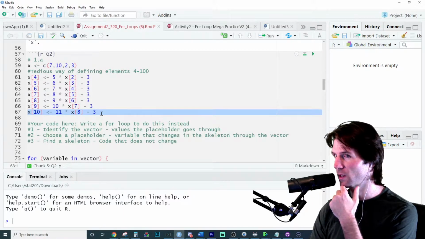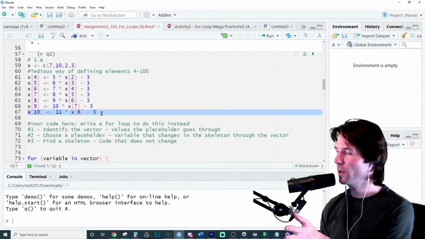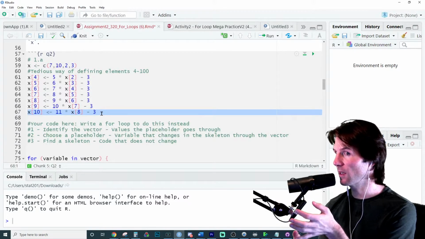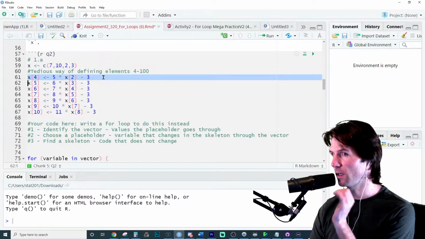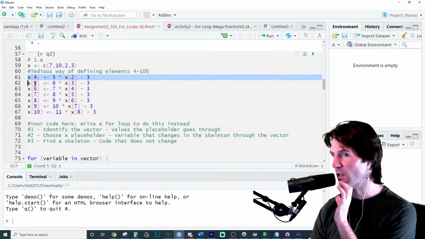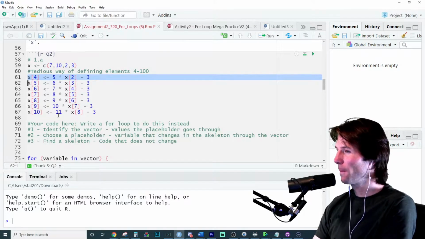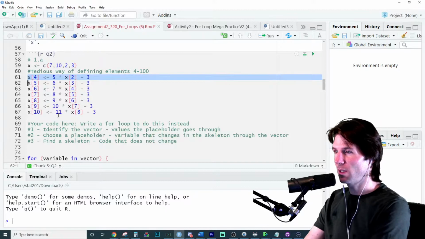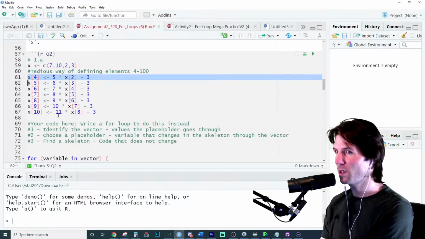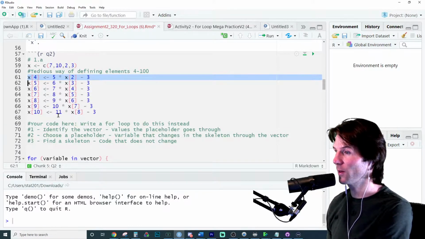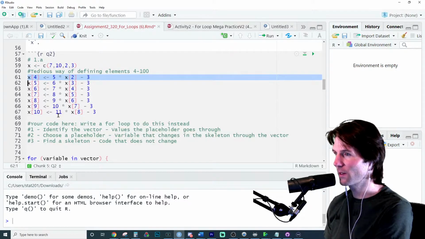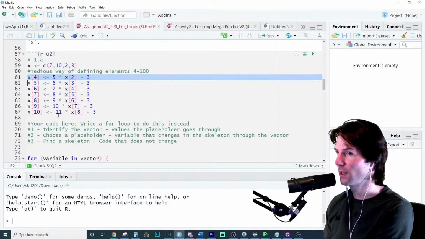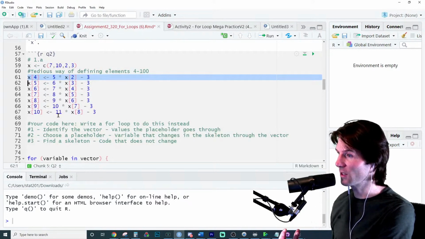Any ideas on a vector? As in, when the code runs the first time, it's this. Here's the first time it runs. And then that needs to change and become different numbers. So what could be the vector of values we go through? It starts at this, it goes through this, and then we need to somehow adjust that.